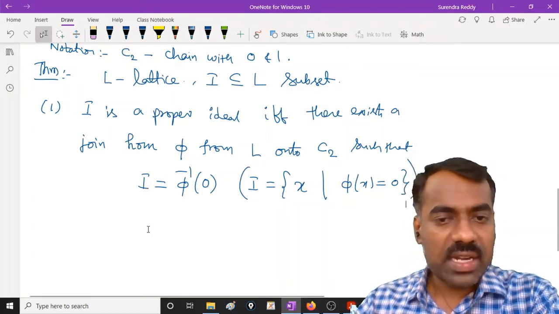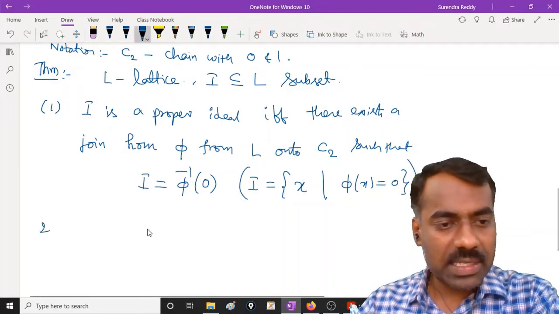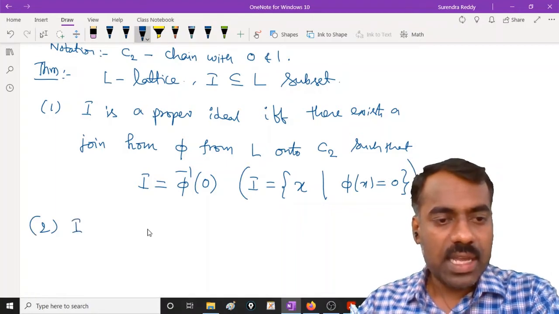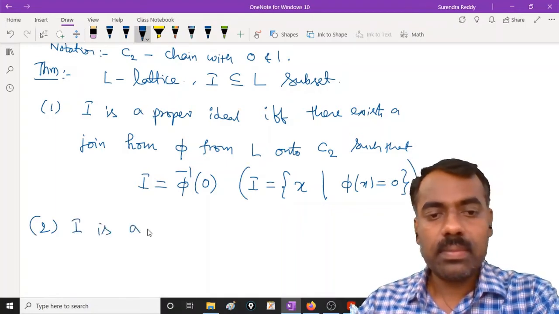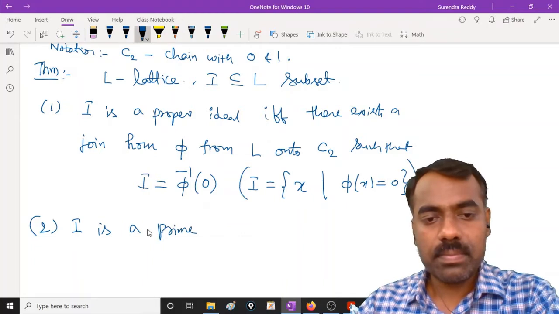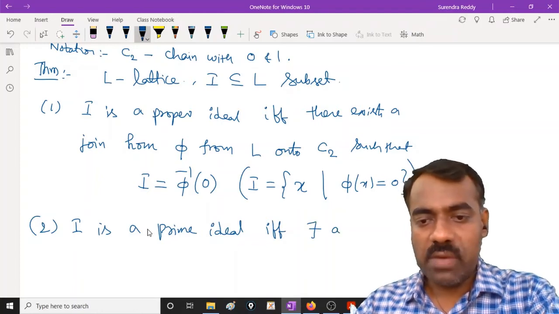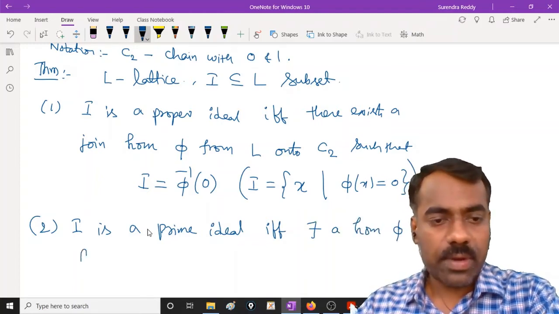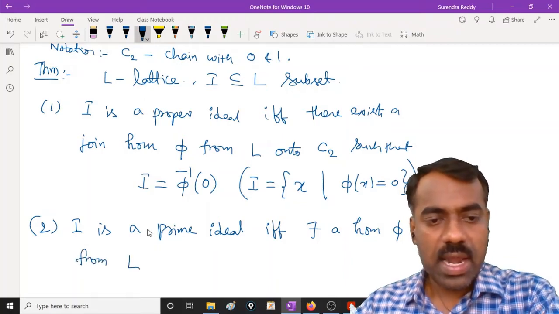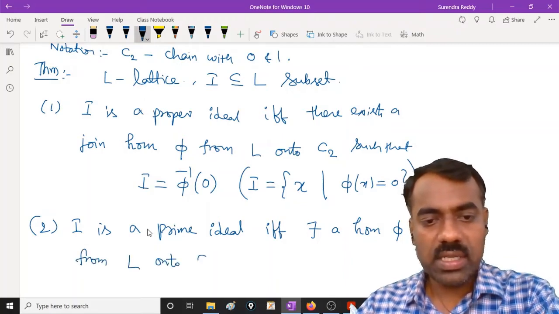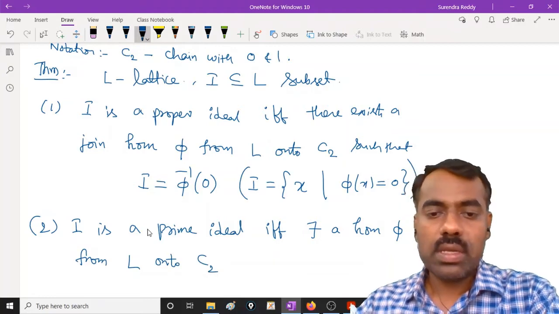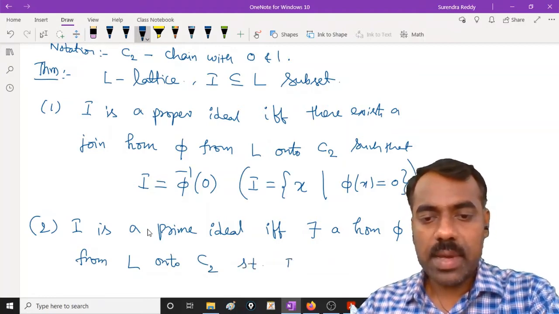Then the second one is the characterization for prime ideals. This I is a prime ideal if and only if there exists a homomorphism phi from L onto C2 such that I is phi inverse of 0.